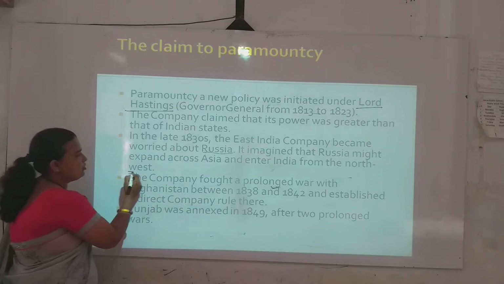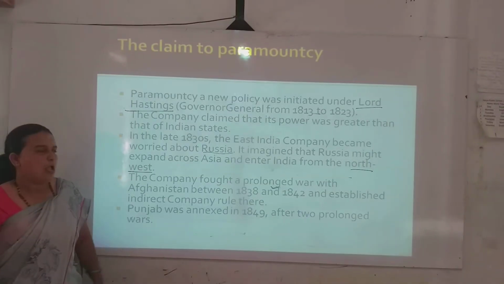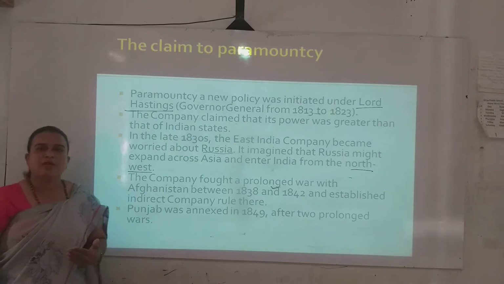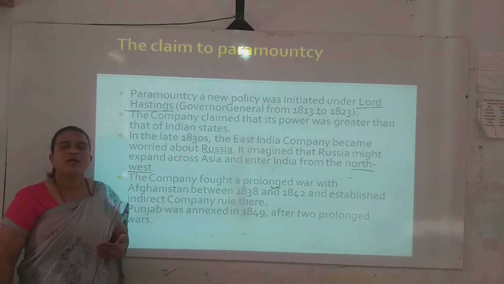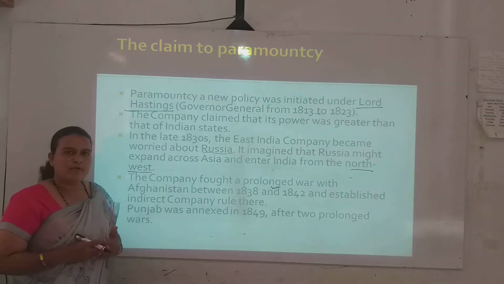Here see the northwest part of the Indian subcontinent. They were worried because if Russian traders entered the Indian subcontinent, there would be a threat to the company's position.